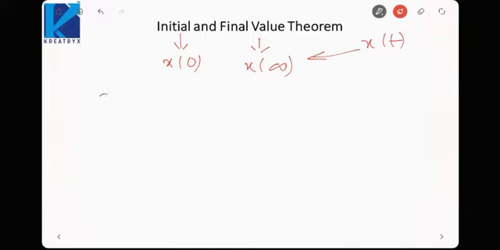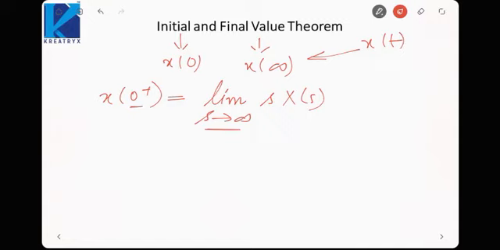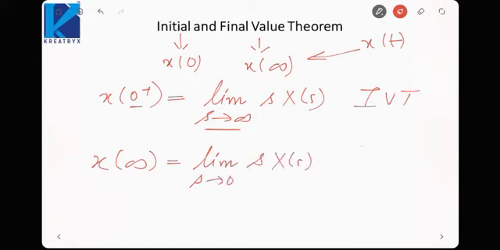So the initial value theorem says x(0+) is the limit as s tends to infinity of s times X(s). So whenever time tends to 0, frequency tends to infinity. Similarly, the final value theorem states x(infinity) is the limit as s tends to 0 of s X(s). Here you just need to remember, when time tends to infinity, frequency tends to 0.